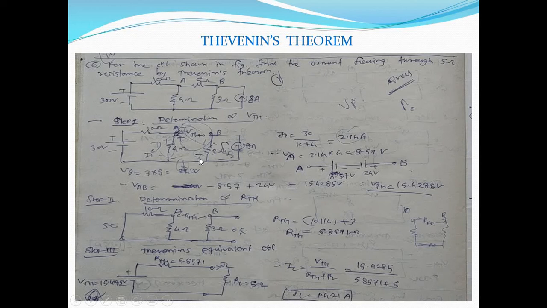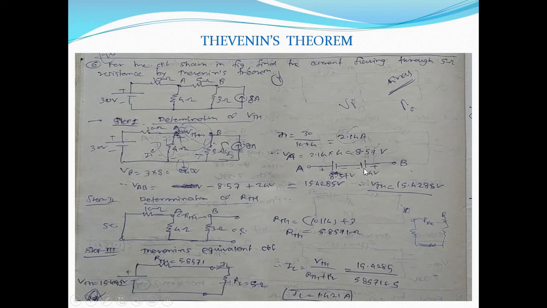Now what is our main aim? We need to find out the voltage drop across A and B. So we'll start with A. From A, the current is in downward direction, so first positive, then negative. And the voltage drop across this is 8.57 volt. Then we'll go in this direction. First of all there will be a negative terminal because current is flowing in downward direction, so negative and this is positive.